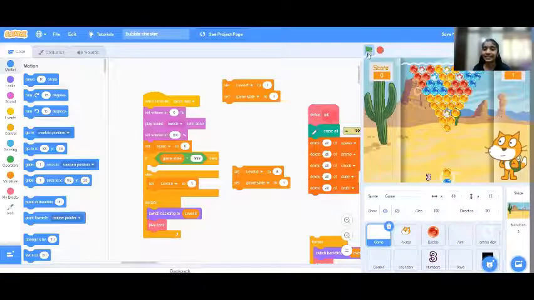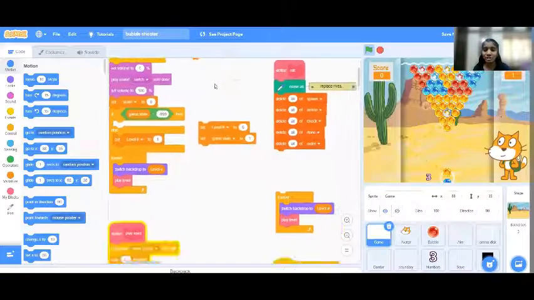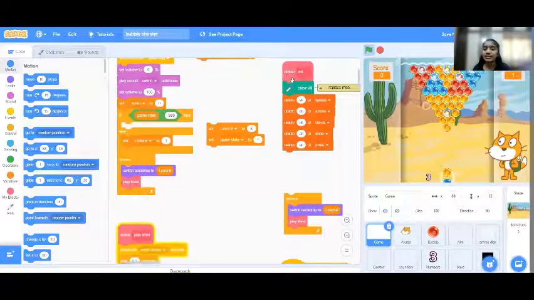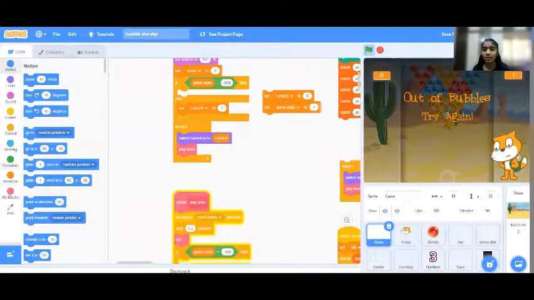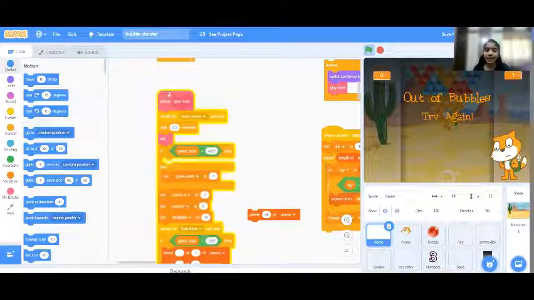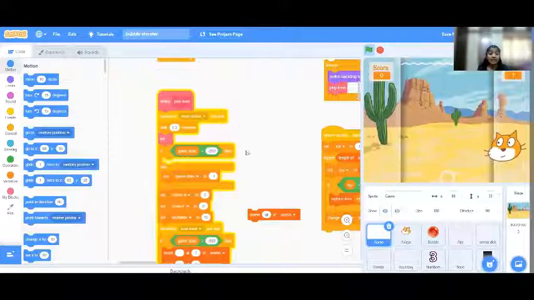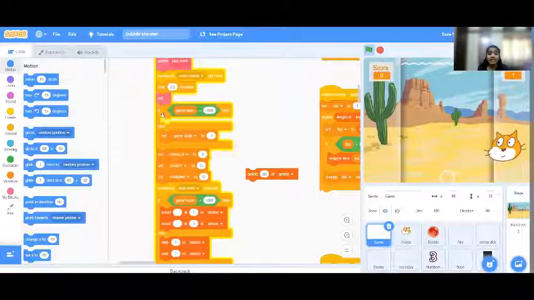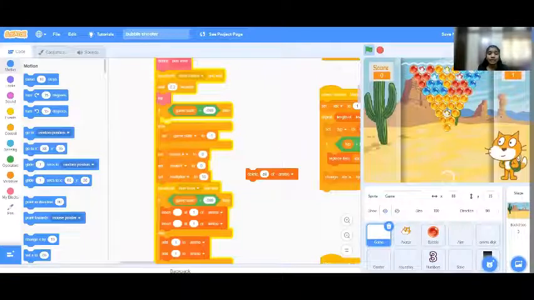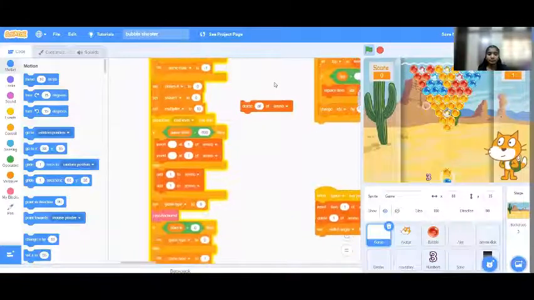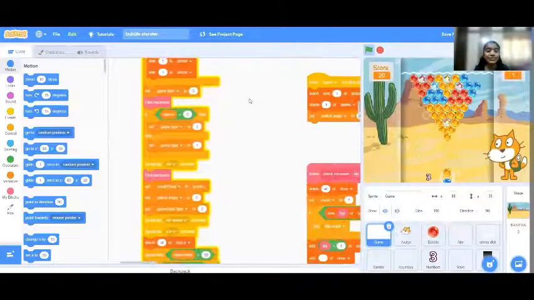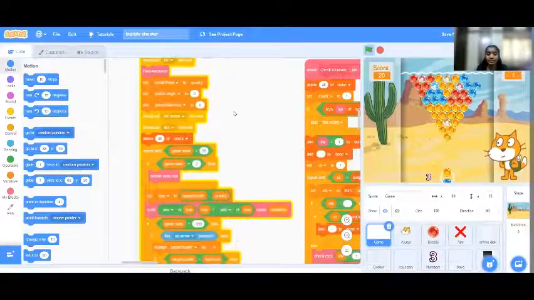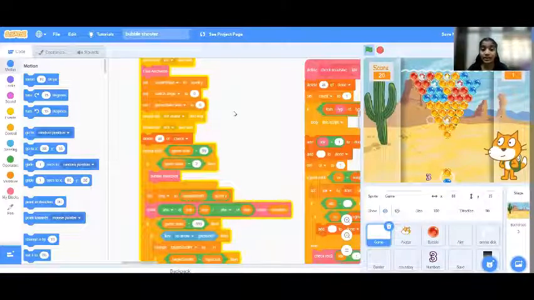And the main thing, when I receive the green flag, then this should happen. And this is the bubble. As I click, this is the end of it, which is the out of bubbles screen. And there is a main part, which is define play level, broadcast, and wait for 2 seconds, and initiate. Like if the game state is in this state, then, this is where the actual game is, like the ball should be here and this thing should go there. The actual game part is right here.